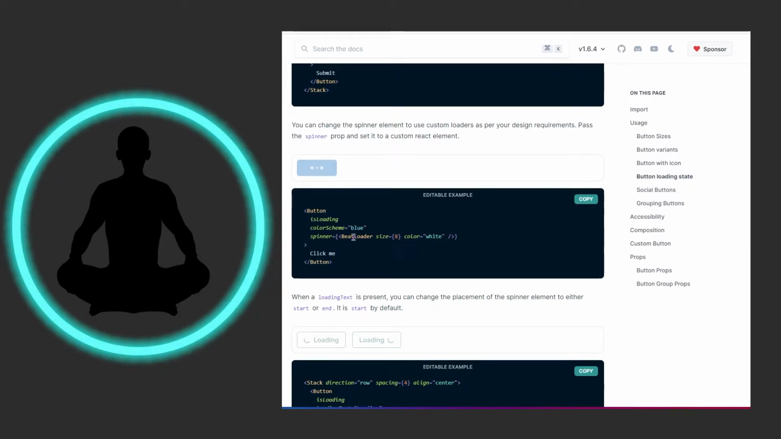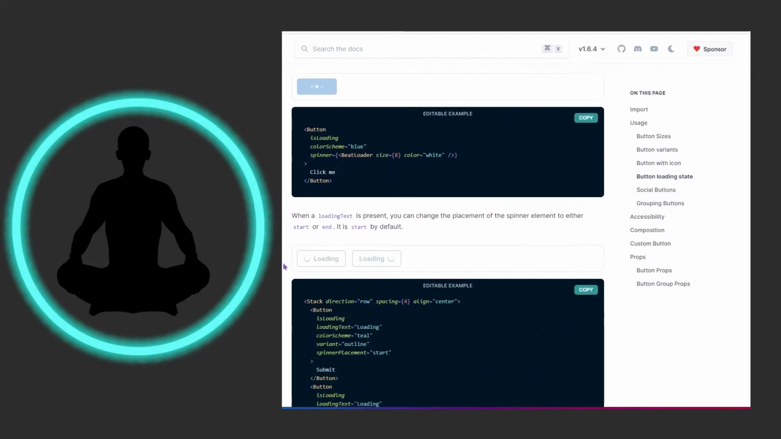And so I think with this spinner right here, you could just make your own custom loader. And it says at the top, you could change the spinner element to use custom loaders. But I'd have appreciated it if they actually had this BeatLoader code in this editable example. Because if you're just skimming through here, you look at the code because this pops out and then you see the result. And then because there's a zillion components, you think BeatLoader is one. Anyways, I guess it's just a minor thing.